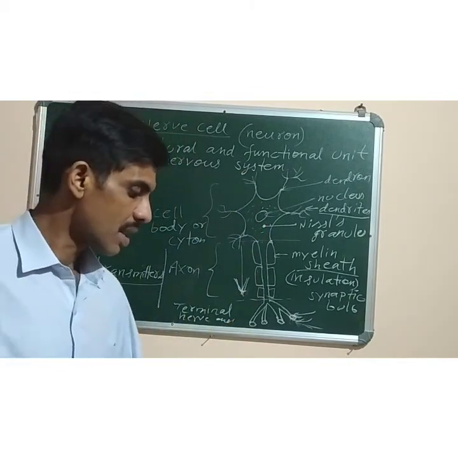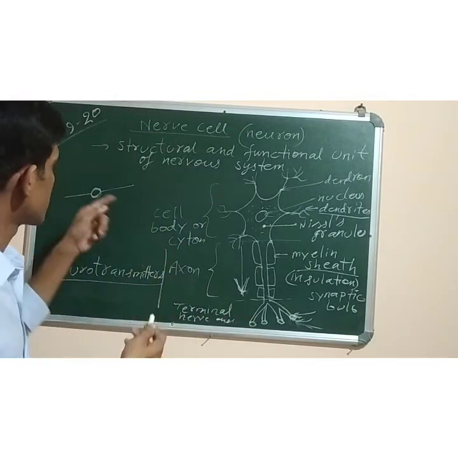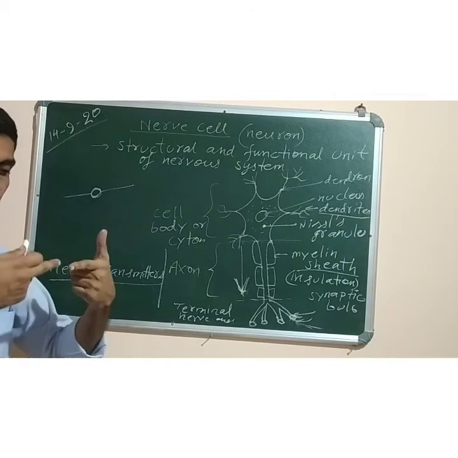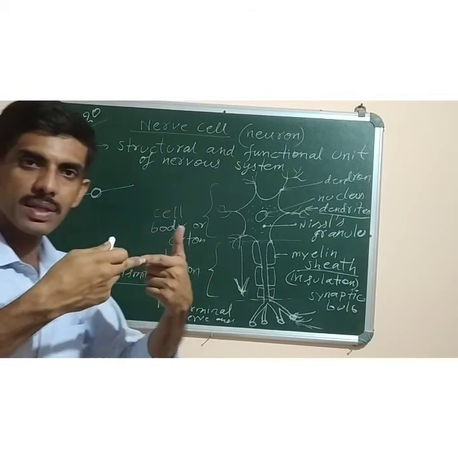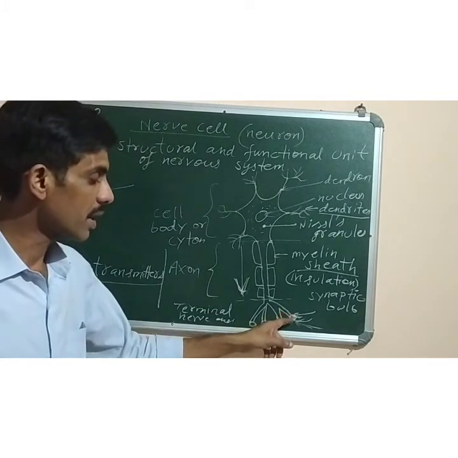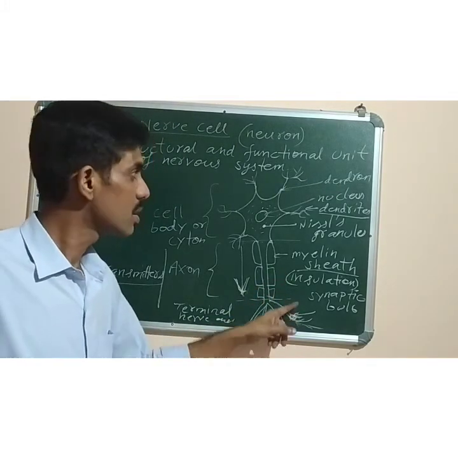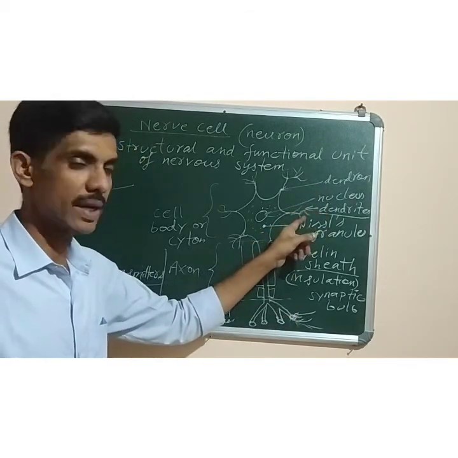Got it? Now next, what is synapse? The junction between two neurons, as I have shown here, the point of contact between two neurons is called synapse. It is the point of contact between the terminal nerve ending of one nerve cell and the dendrites of another nerve cell.